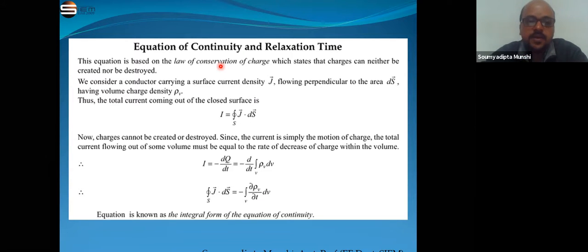Okay. So we know that as per the law of conservation of charges, it states that charge can neither be created nor be destroyed.